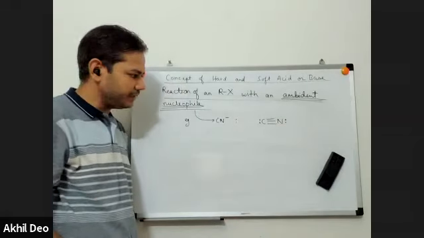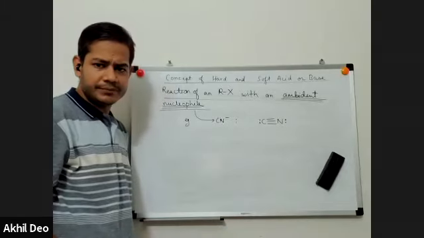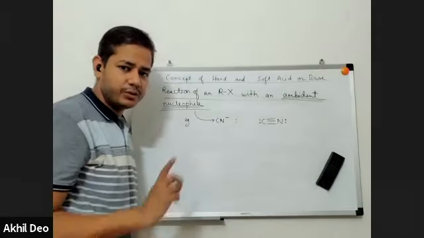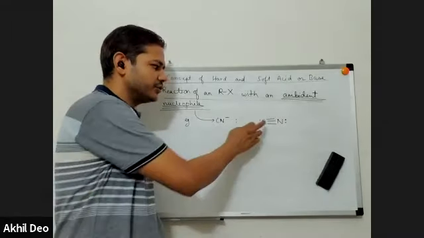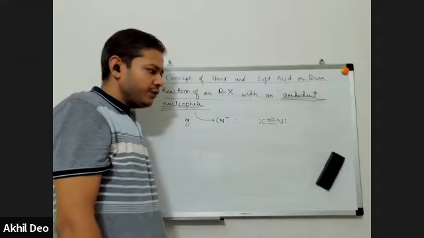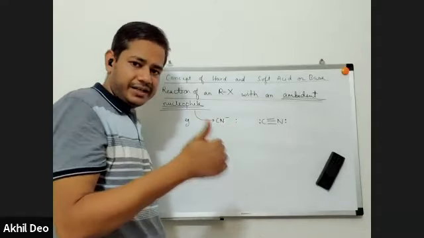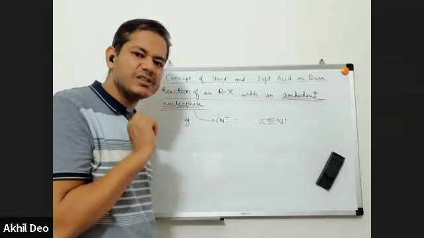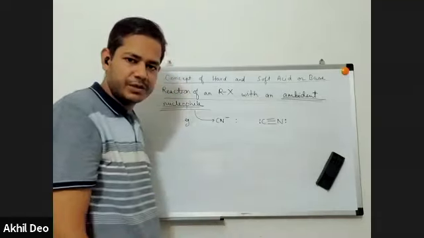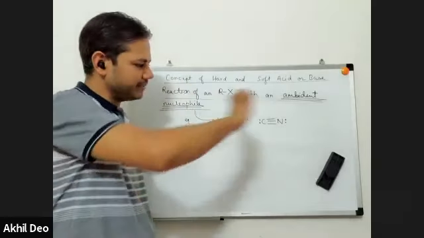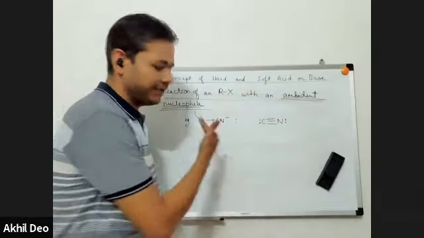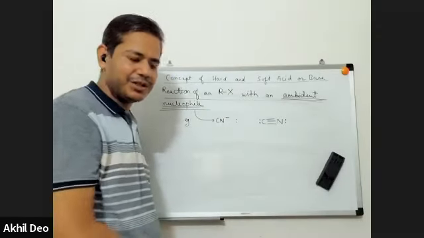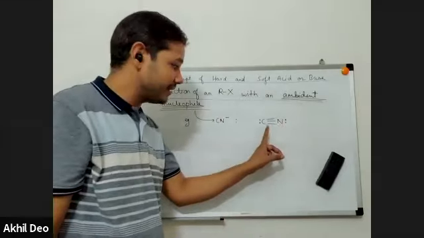Clearly, an ambident nucleophile. Now let us compare the two donor sites available in cyanide, carbon and nitrogen. Which amongst them is a harder base and which is a softer base? We compare by the size of the atom. Carbon and nitrogen belong to the same period, and from left to right size decreases. So nitrogen is a smaller atom, carbon is a larger atom.